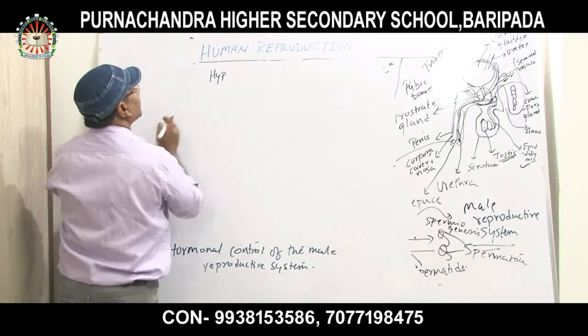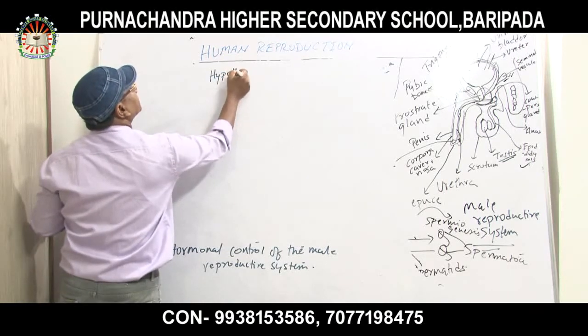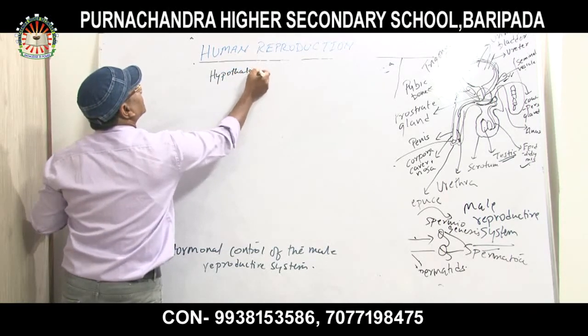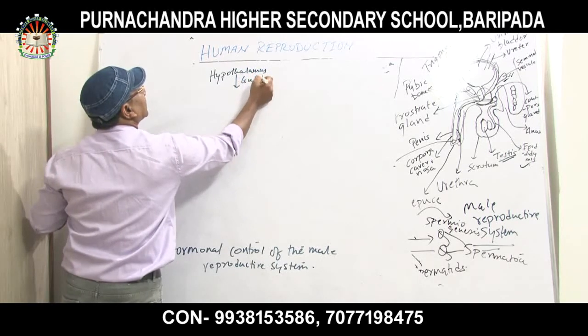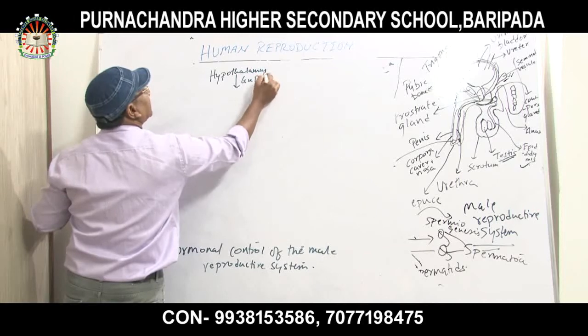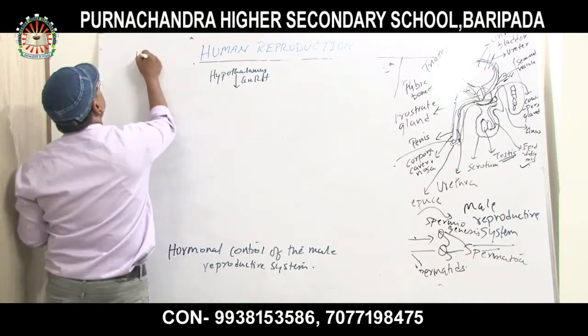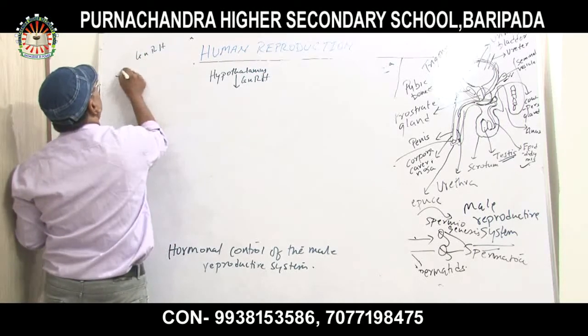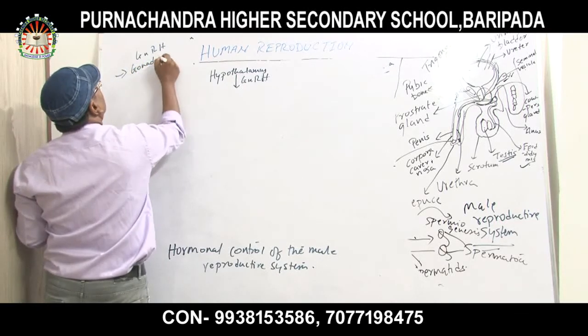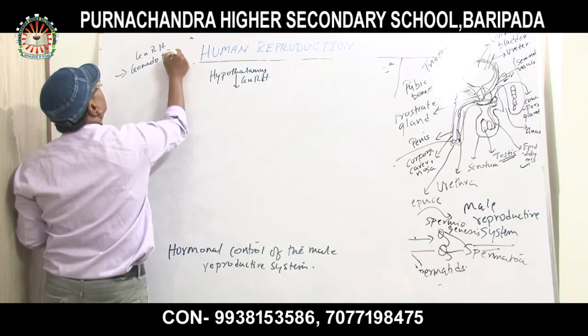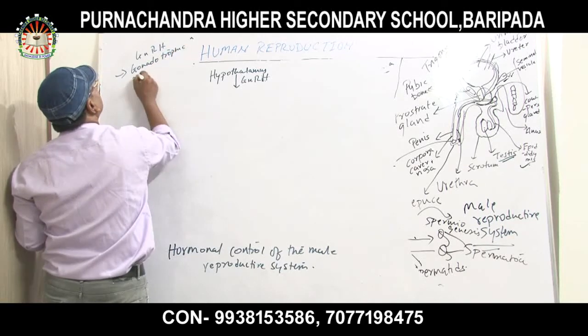It is present near the pituitary gland. The hypothalamus, what does it release? It releases a hormone called GnRH. The full form of GnRH is gonadotropin releasing hormone.